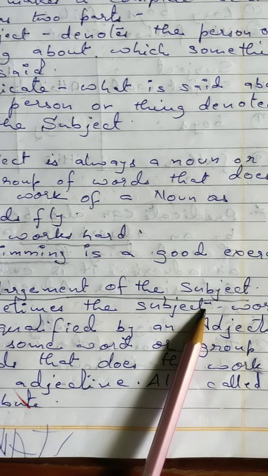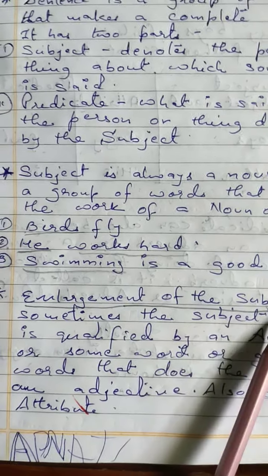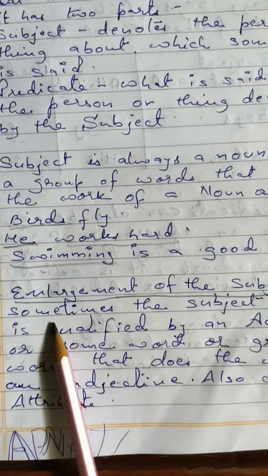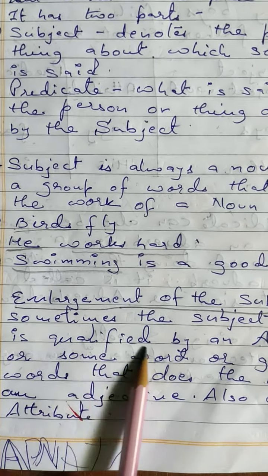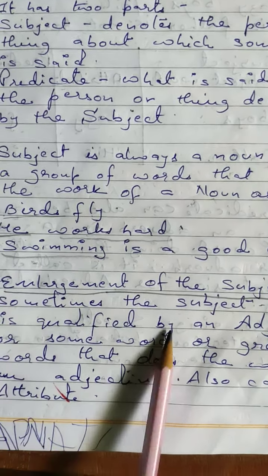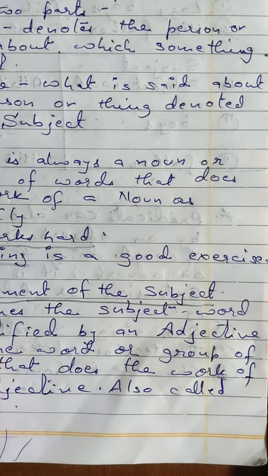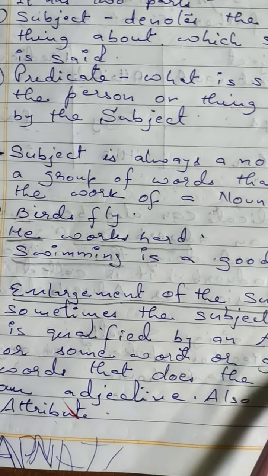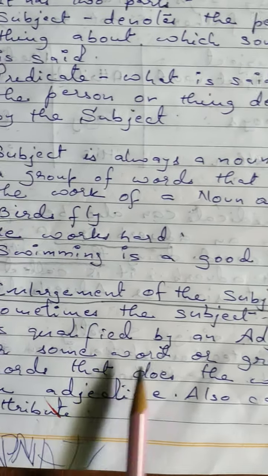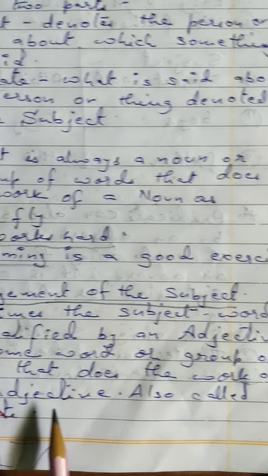Likewise, there is one more segment, the enlargement of the subject. Enlargement means to extend, किसी चीज को बढ़ाना. Sometimes the subject word is qualified by an adjective or some words or group of words that does the work of an adjective.